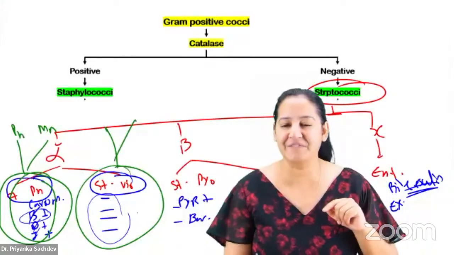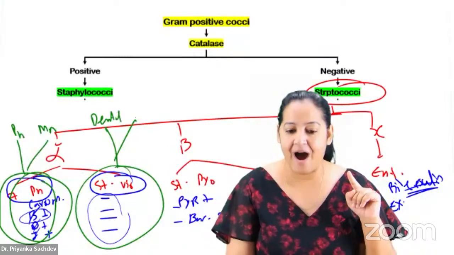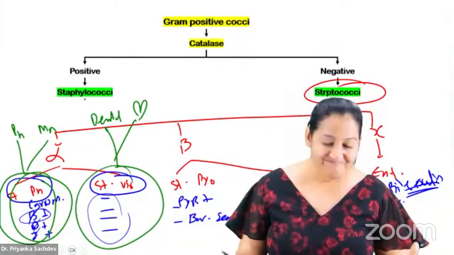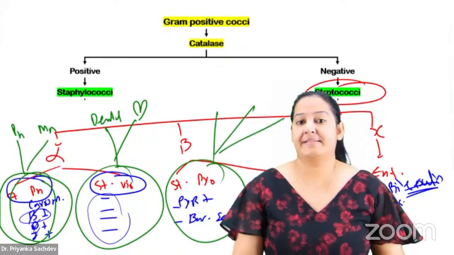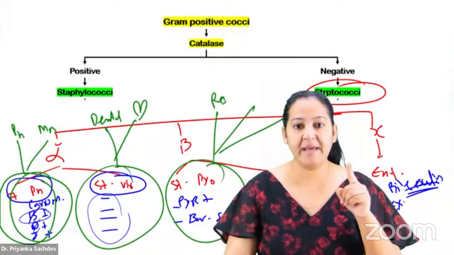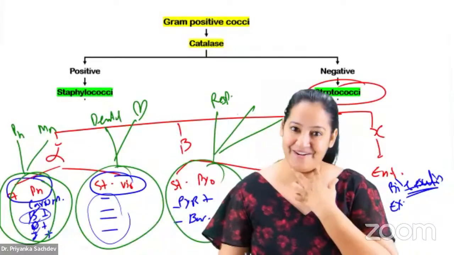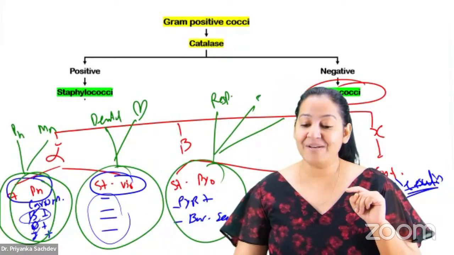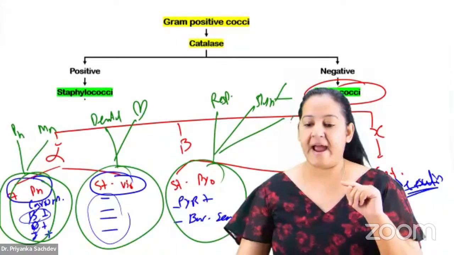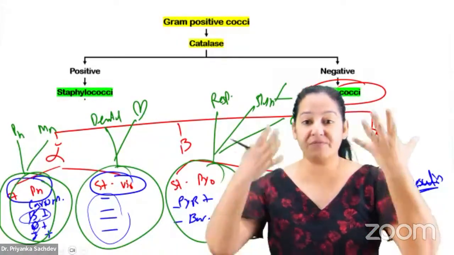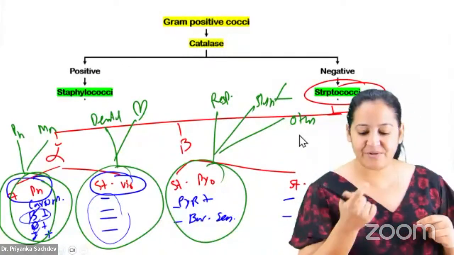Viridans, tell me the 2 organs with the 2 diseases. Teeth and heart. So dental caries, and in the heart, endocarditis. Okay? Pyogenes, tell me 3 diseases. Respiratory, sore throat, number 1. The second was skin. Skin, impetigo and erysipelas. And others, scarlet fever, because of cutaneous vasodilatation, and strawberry tongue because of vasodilatation of the tongue.